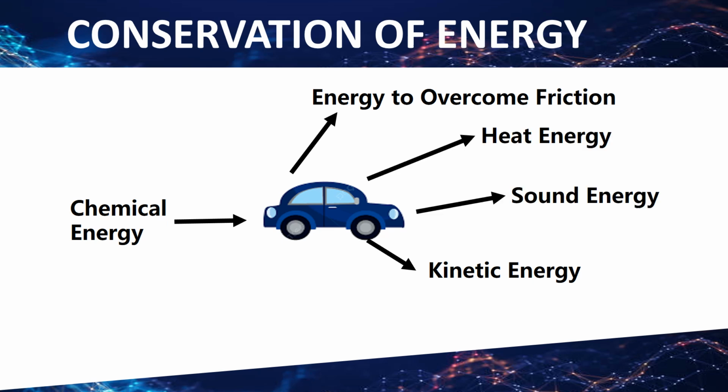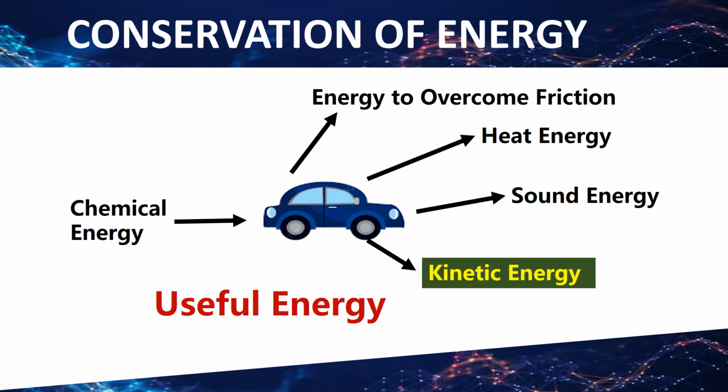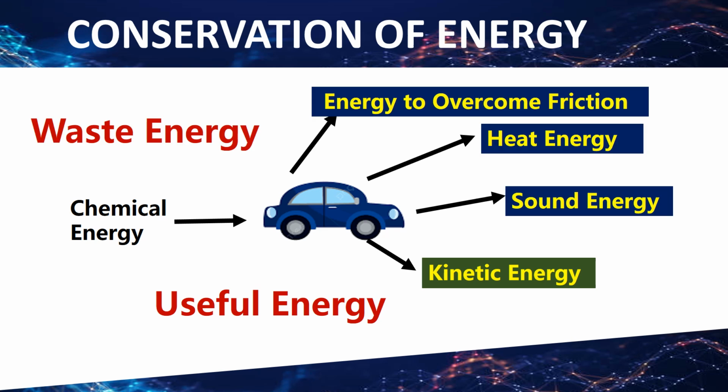Heat energy and sound energies are also created. But if we discuss the useful energy, here it is only the kinetic energy, and all the other energies which are created are waste energies, and these energies cannot be considered in calculations.